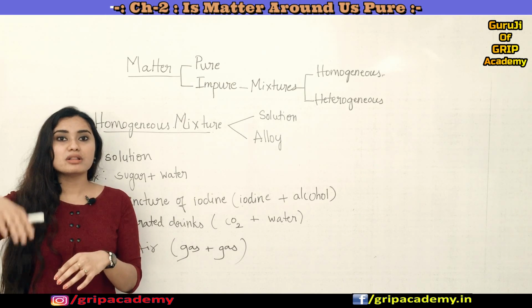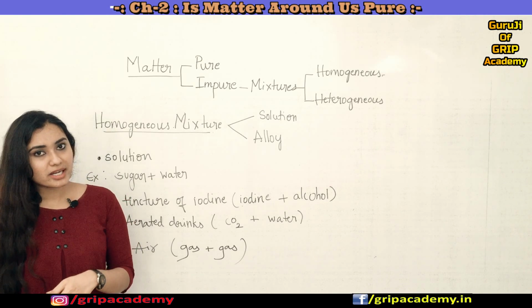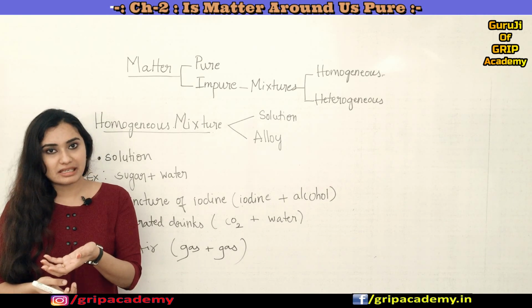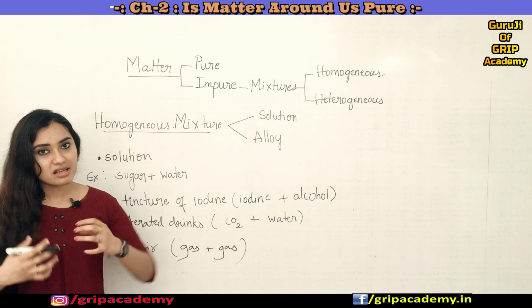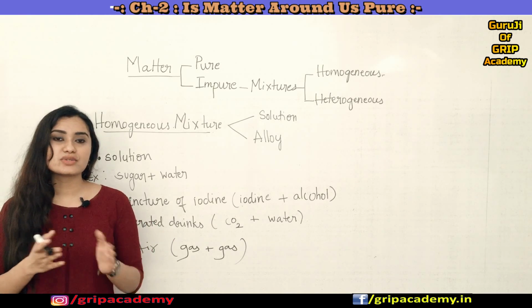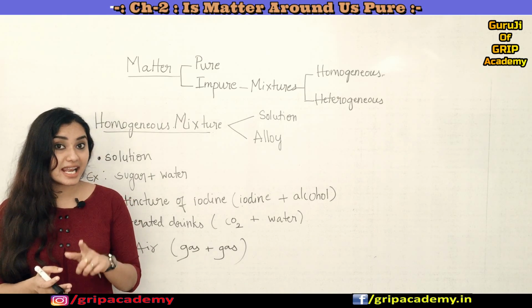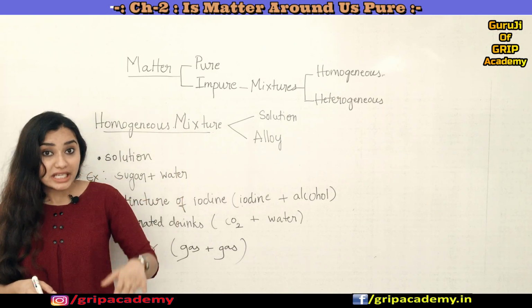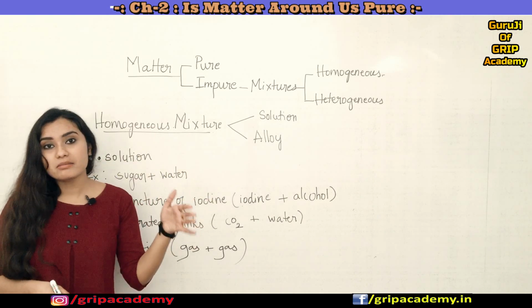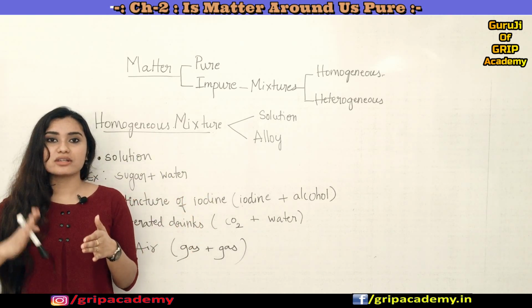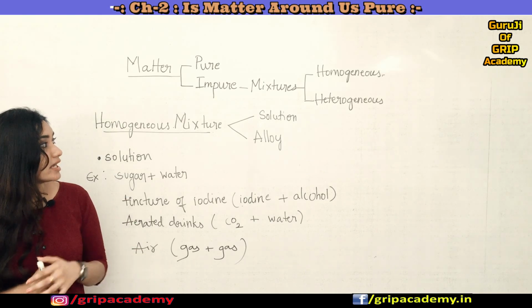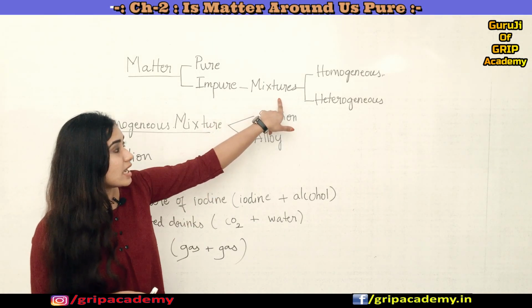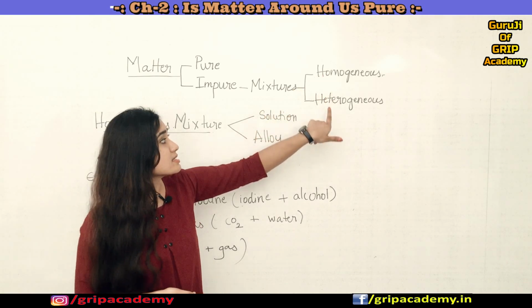What happens? All the water will evaporate and the salt will remain in the vessel. So by means of physical methods itself you are able to separate its constituents, unlike compounds, where chemical methods have to be applied to separate the individual components. Is that clear? Fine.